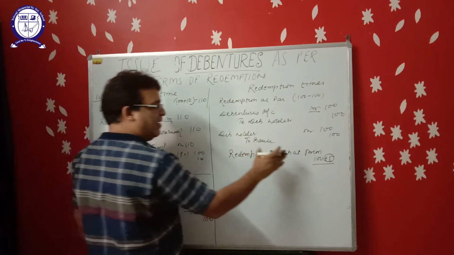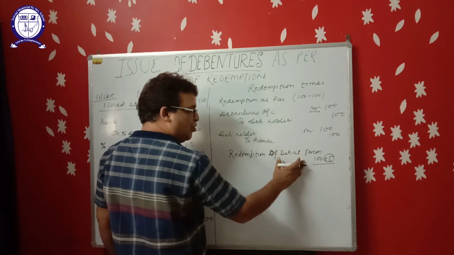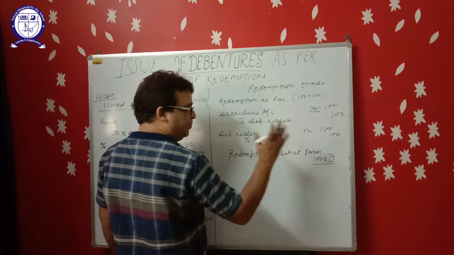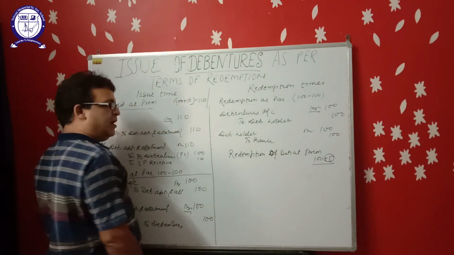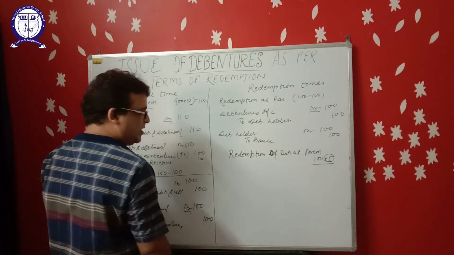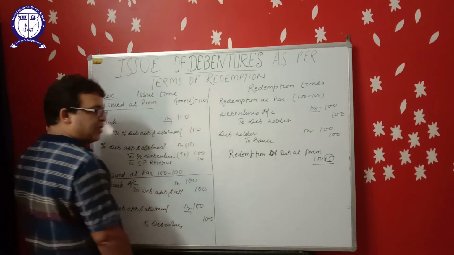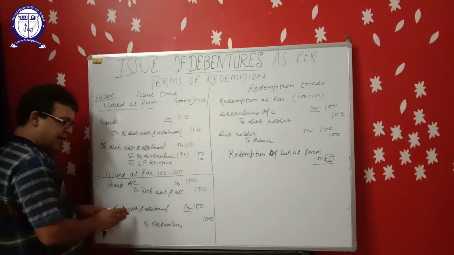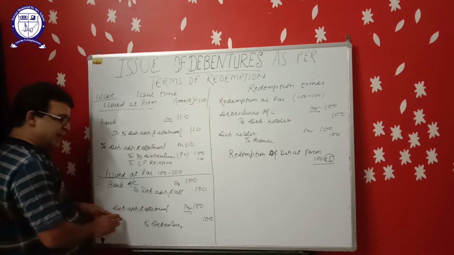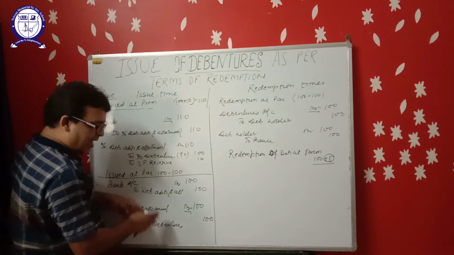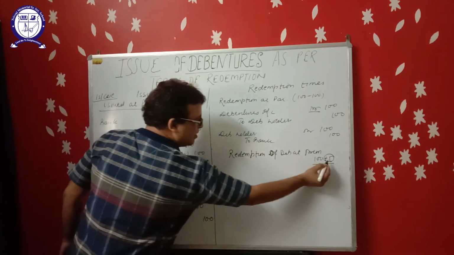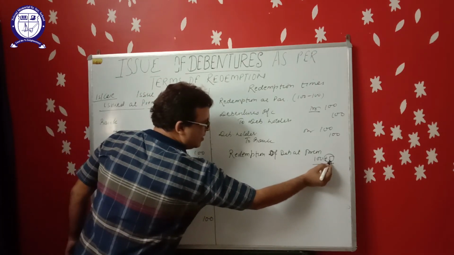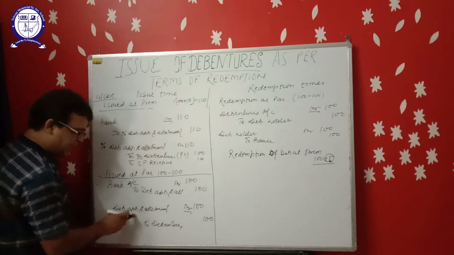This premium we have to pay to the debenture holder at the time of redemption. This is a loss for the company, but according to the accountancy principle, future losses must be recorded when they come into the knowledge. So this 5 rupees will be recorded in this entry.